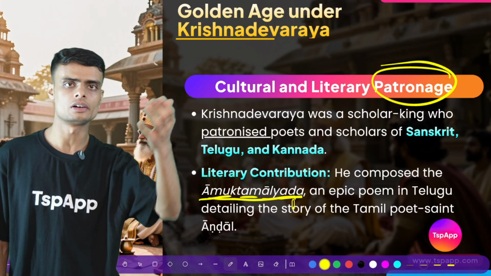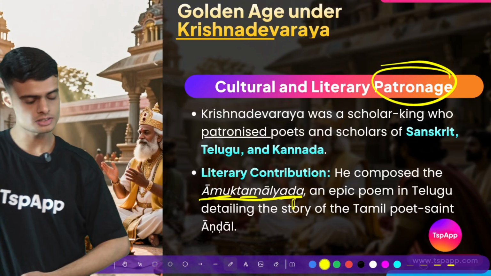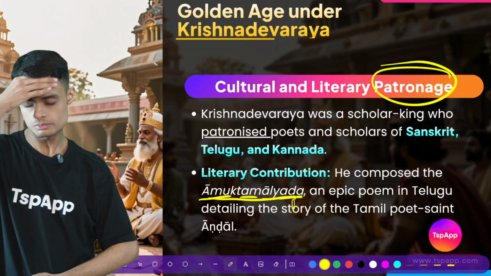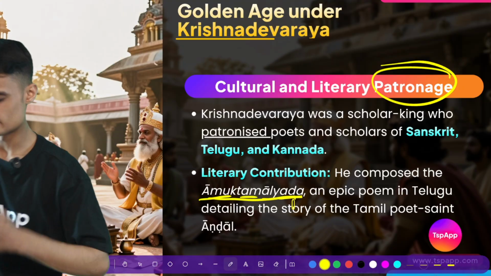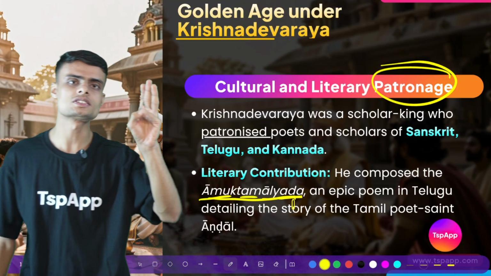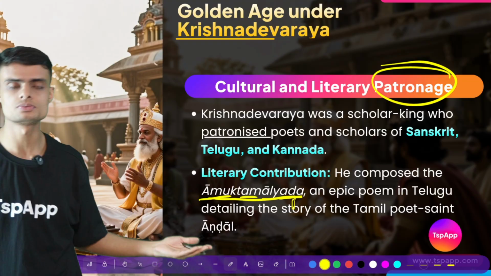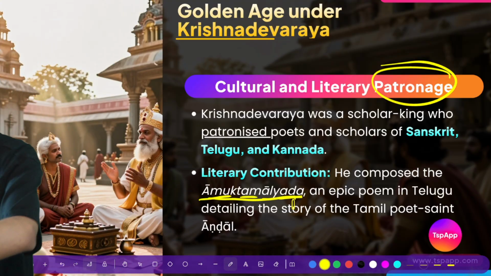If you have learned about the Alvars and Nayanars, Andal was one of the famous poet saints in that time period.